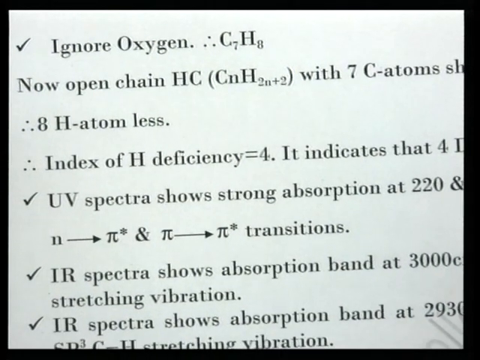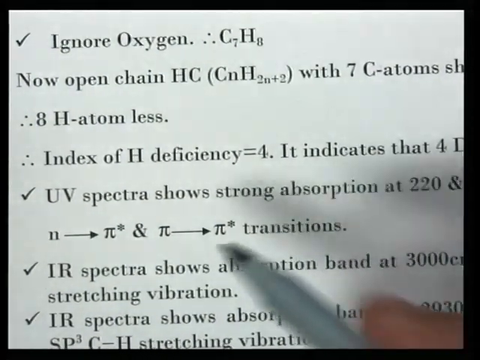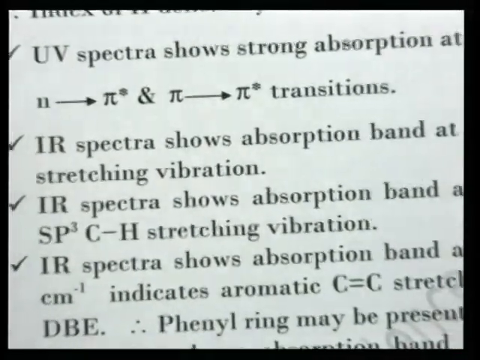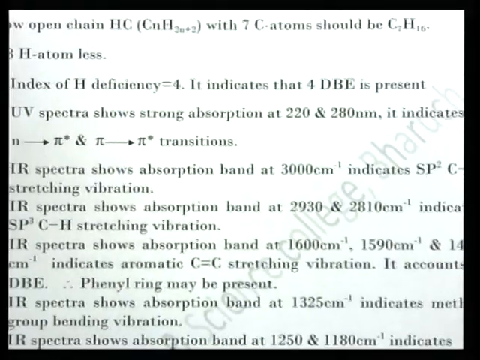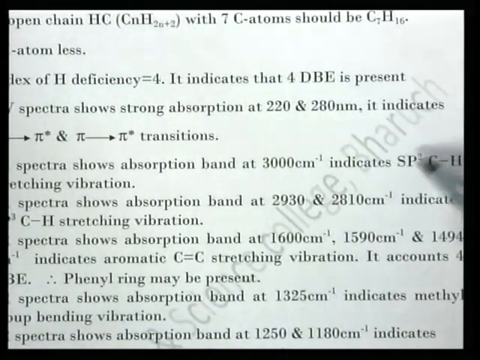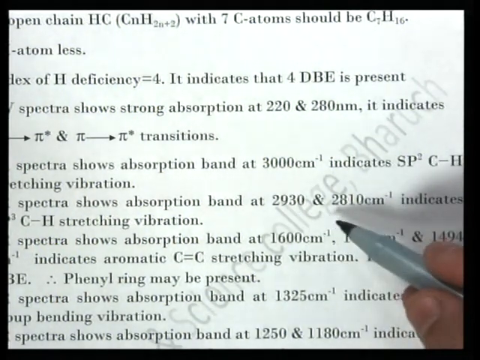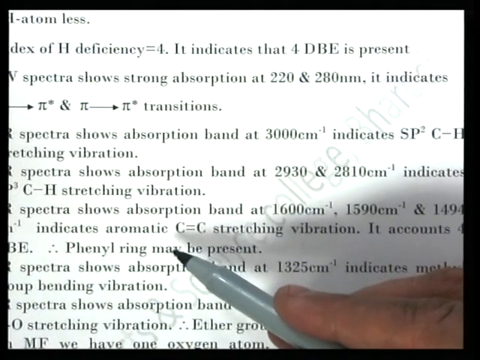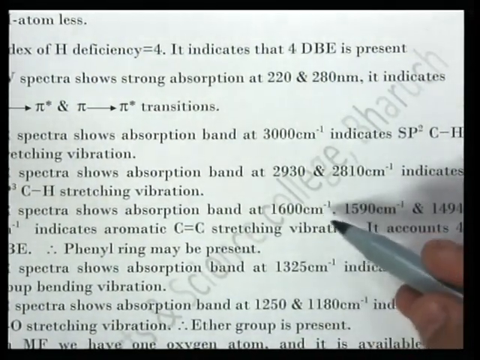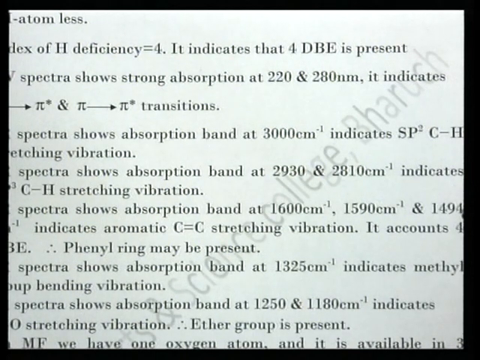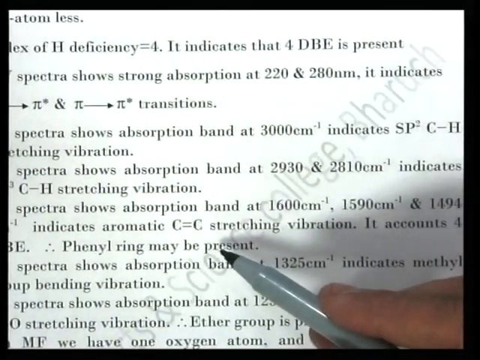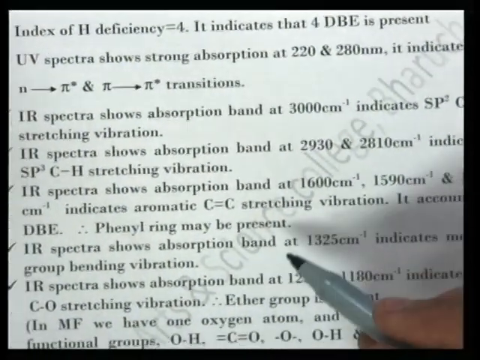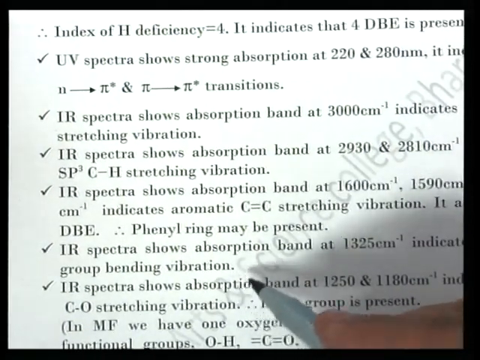Now the UV spectrum shows absorption at 220 and 280, indicating n to pi star and pi to pi star transitions. The IR spectrum shows a band at 3000 centimeter inverse, indicating sp2 C-H stretching. Another band at 2930 and 2810 indicates sp3 C-H stretching. The IR spectrum shows absorption at 1600, 1590, 1494 centimeter inverse, indicating C double bond C aromatic stretching vibration. It accounts for 4 double bond equivalents, therefore a phenyl group is present.